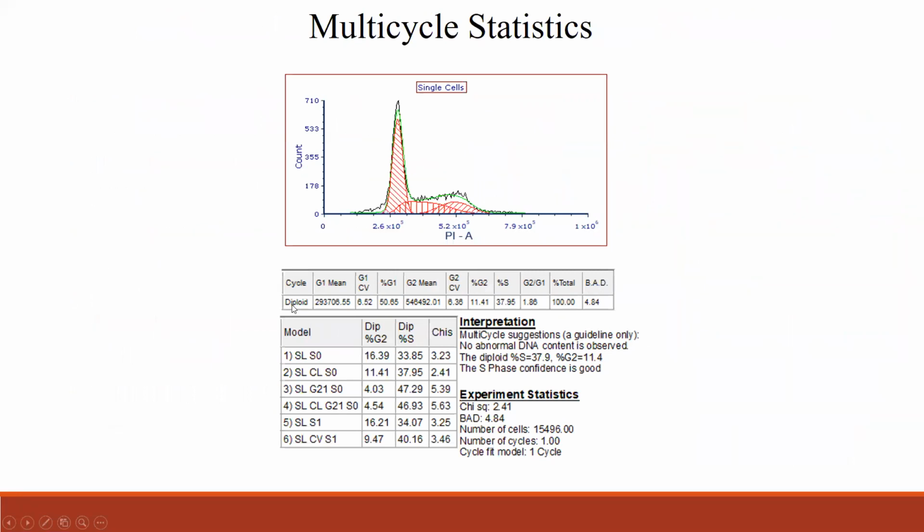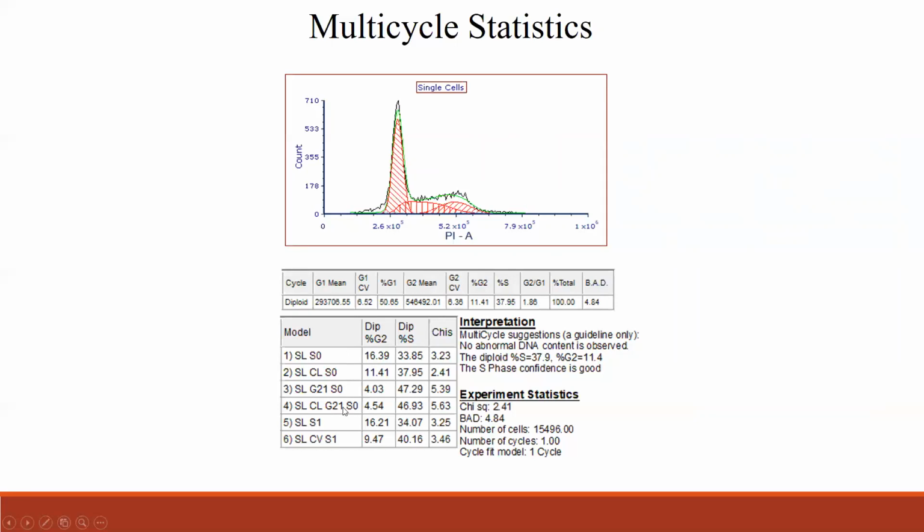So it would give you the percentage of G1, G2, and S phase, and all of this curve fitting. And also it will give a small interpretation saying that no abnormal DNA content is observed, and the S phase confidence is good. Just a small note that it would give you some interpretation, and also experiment statistics.